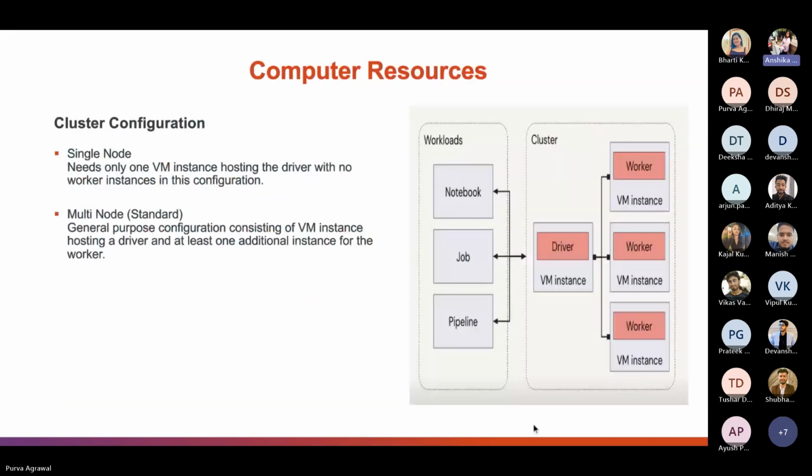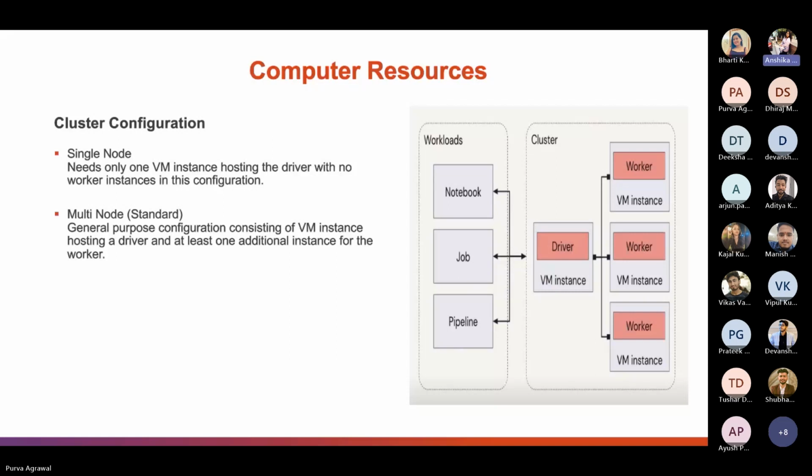So now let us understand how compute resources are capable of running all the processing workloads on the platform. A cluster consists of one or more virtual machine instances to which computational workloads are distributed. In the standard case, a cluster has a driver node alongside the worker nodes, although Databricks provides us with the option of a single node cluster also. Workloads are distributed across the available worker nodes by the driver node.